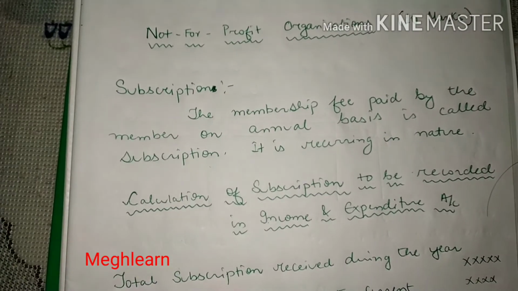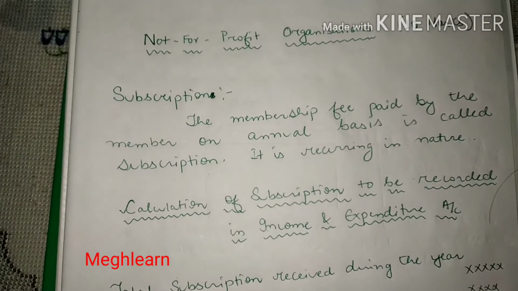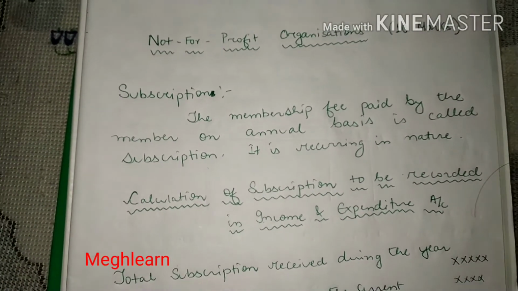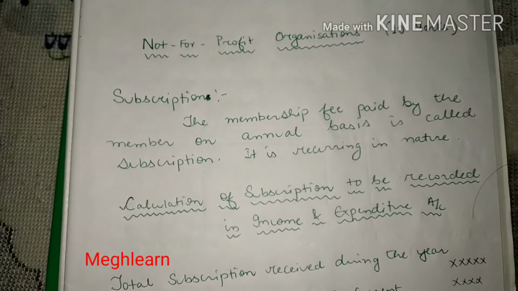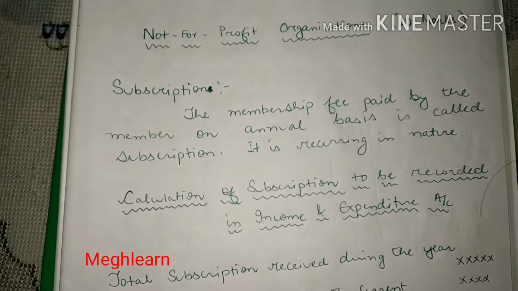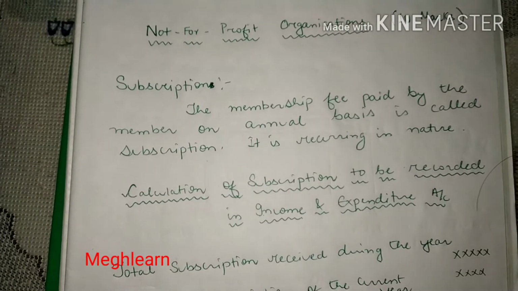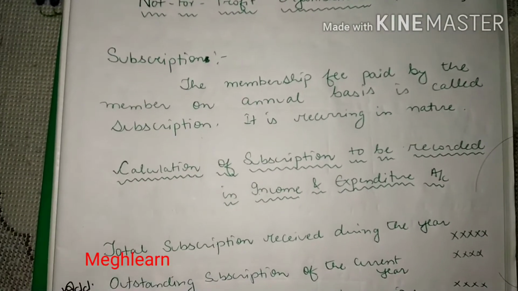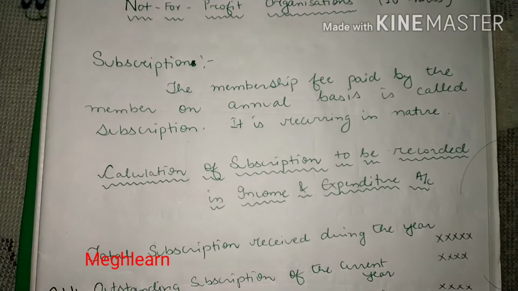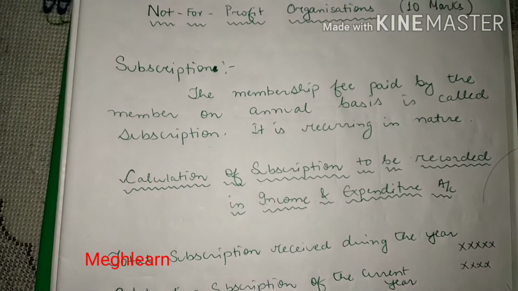Now what is this subscription? Subscription is generally a type of membership fee which is paid by the members on annual basis, and it is generally of recurring nature.